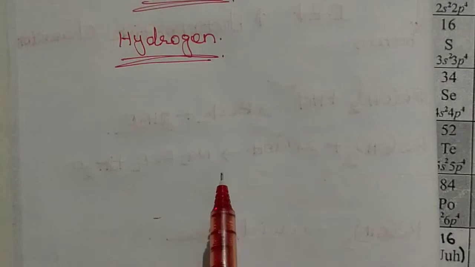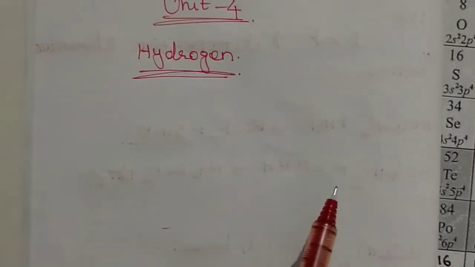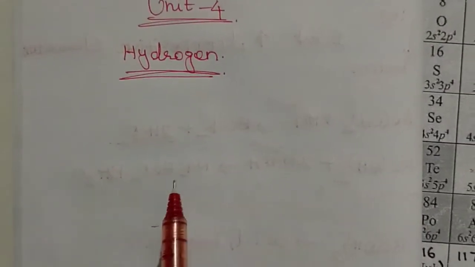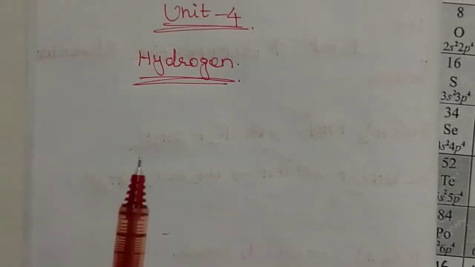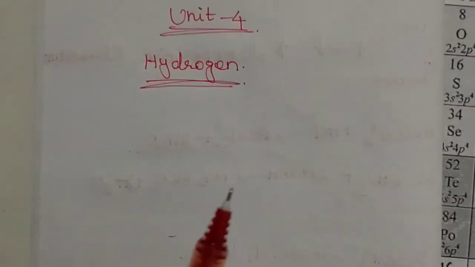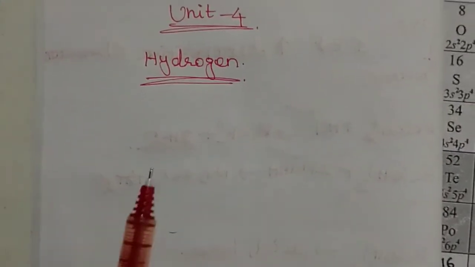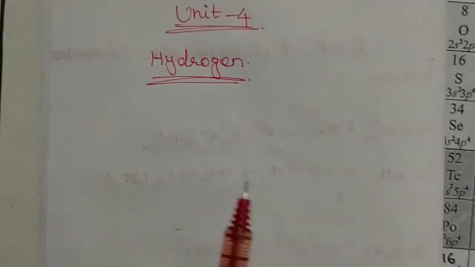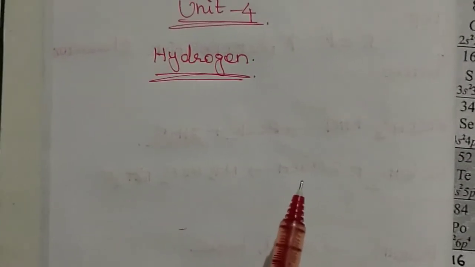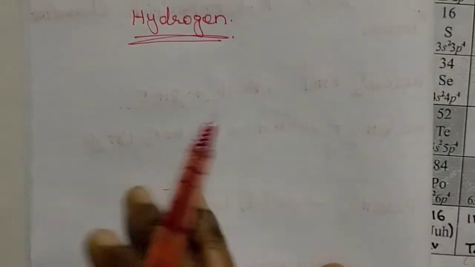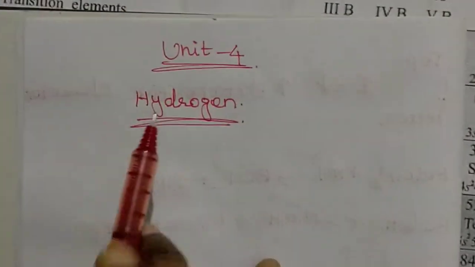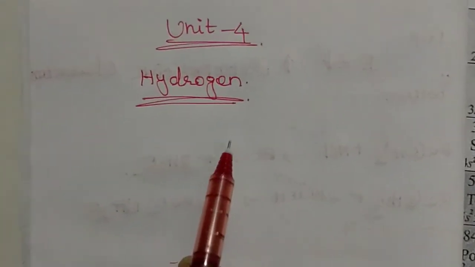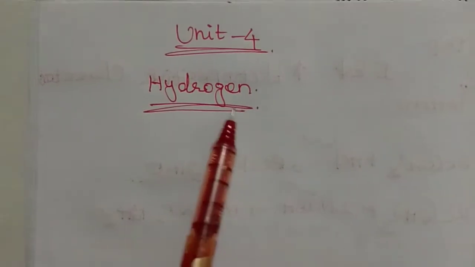We use it as fuel in rocket science, in industries to produce products like ammonia, to generate electric energy, in metallurgy, and it is present in fatty acids and biomolecules. So hydrogen plays an important role in our daily life.